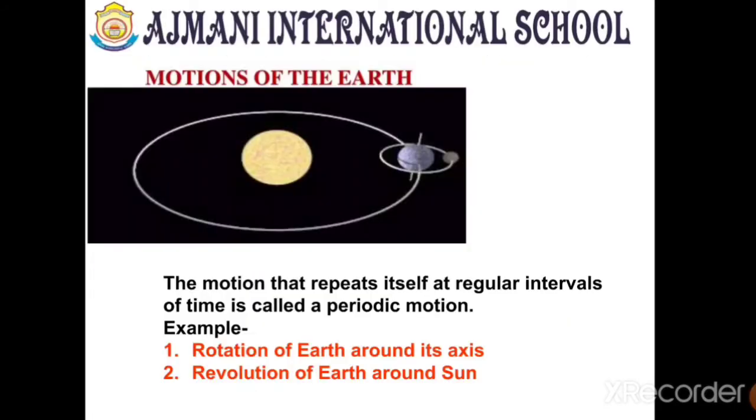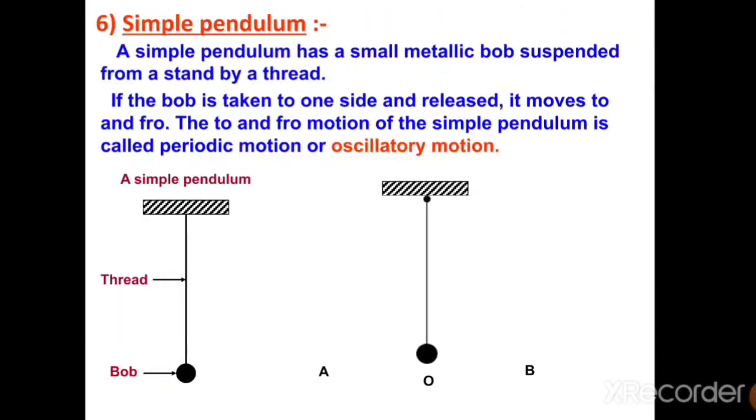Now we know that our earth is actually not only rotating on its axis but also revolving around the sun. And because this happens after a regular interval, that is why the motion of earth is called periodic motion. Okay, so the next thing I told you about is the simple pendulum. This pendulum again repeats itself.